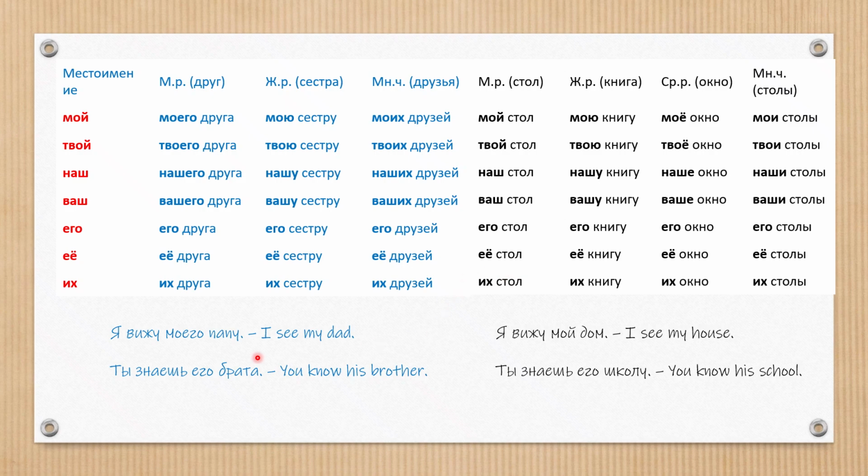So, for example, я вижу моего папу. We say here моего, not мой, because papa is animate object. Dad, I see my dad. Я вижу мой дом. We say here мой, not моего, because дом is inanimate object. Ты знаешь его брата. In this case, it doesn't matter animate or inanimate object because его never change. The same is here.